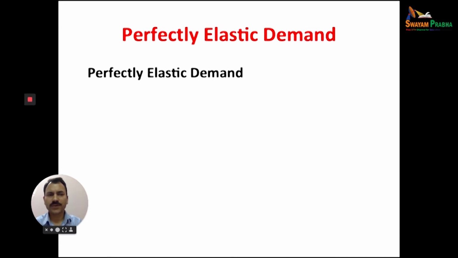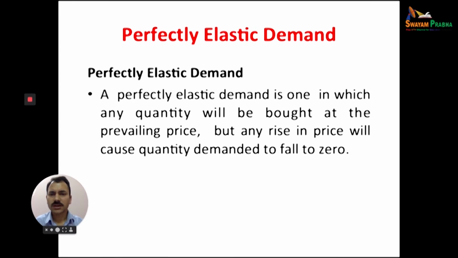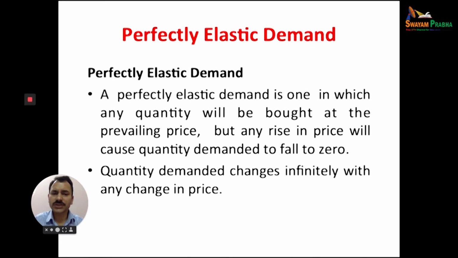First, perfectly elastic demand. Perfectly elastic demand is one in which any quantity will be bought at the prevailing price, but any rise or change in price will cause quantity demanded to fall to zero. Quantity demanded changes infinitely with any change in price.